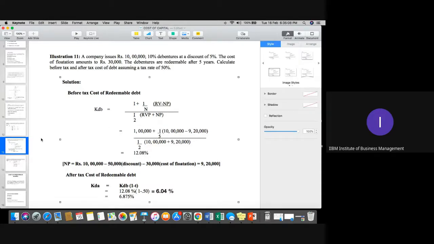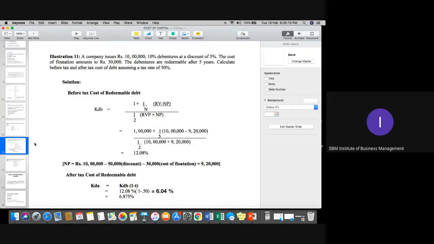Yes, students, is it clear? Please go through this question right now. You can use the NP: 10 lakh minus 50,000 discount minus 30,000 is the production cost.